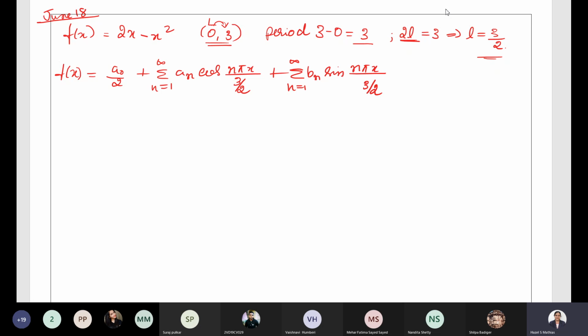Now next what we need to do. What is the next step? I think this question is already discussed, isn't it? To check for the odd and even nature. Is it odd or is it even? Anybody can tell me? Just check and tell me whether it is even or odd.